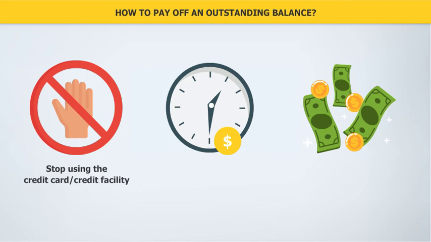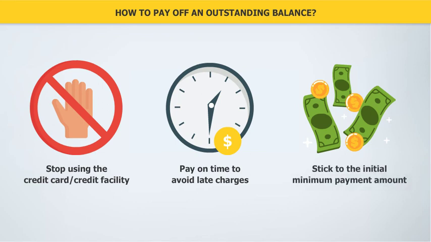First, stop using the credit card. You must also avoid using other credit facilities to pay your outstanding account. Next, pay your credit card accounts on time to avoid late charges. Lastly, stick to the initial minimum payment amount. Continue paying that amount regularly and do not reduce it even as the balance falls. Let's see what happens when John takes these actions.